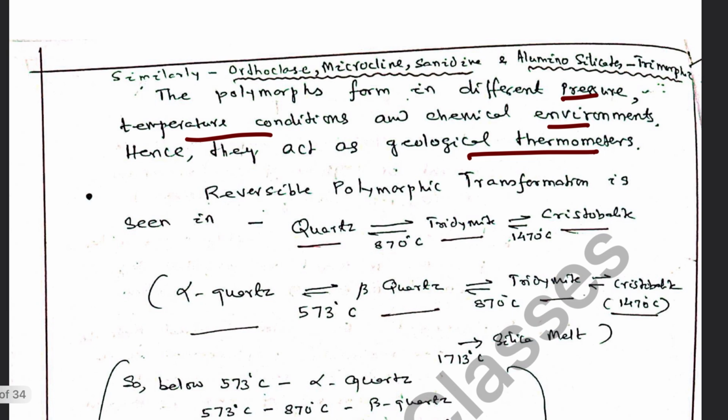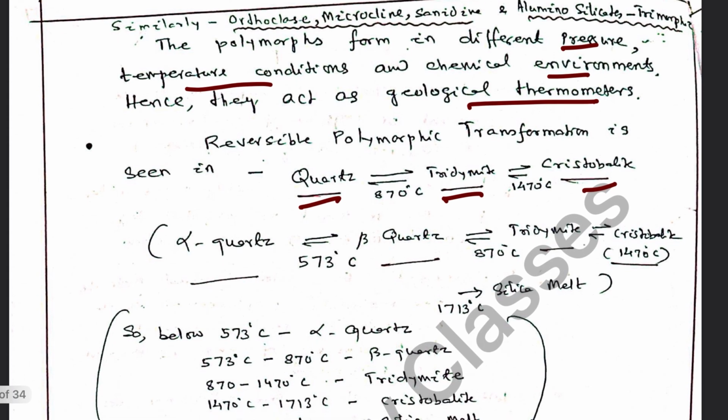Reversible polymorphic transformation is found in the case of quartz, tridymite, cristobalite. Quartz changes to tridymite at a temperature of 870 degrees centigrade and to cristobalite at 1470 degrees centigrade. Quartz is alpha quartz when it is at a temperature less than 573 centigrade.